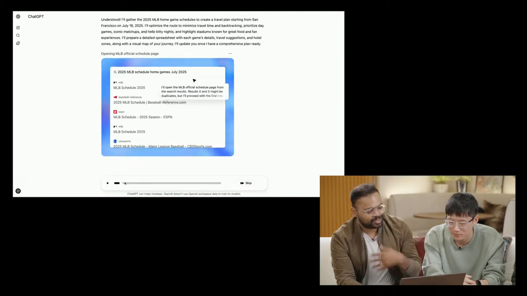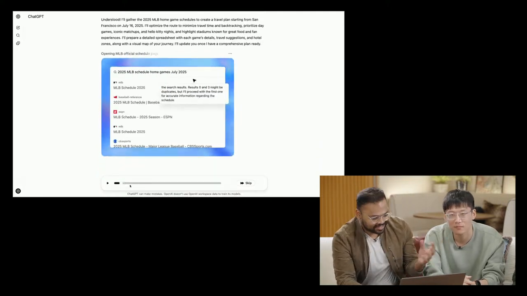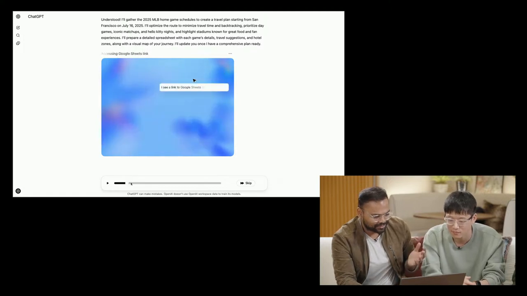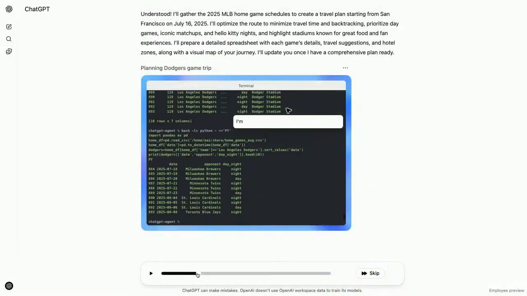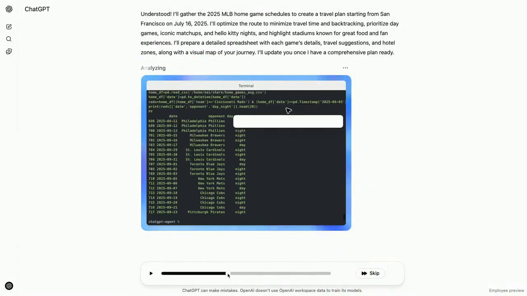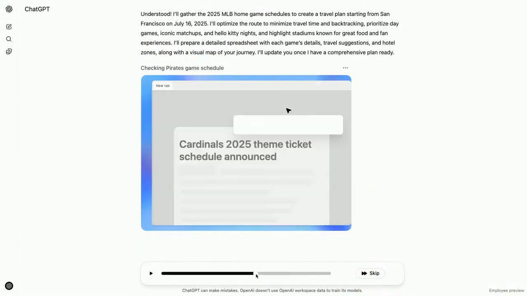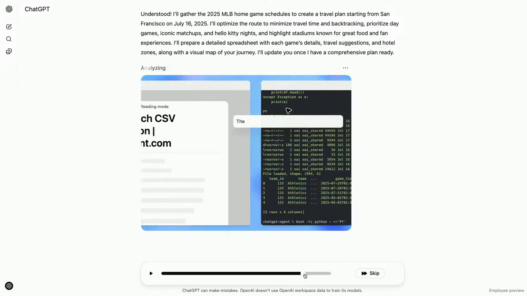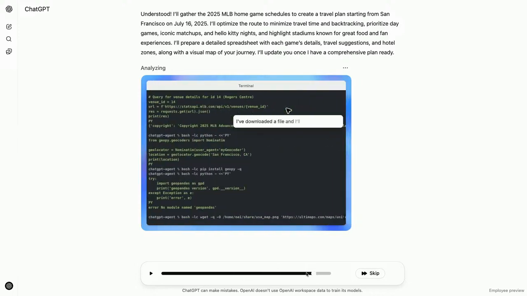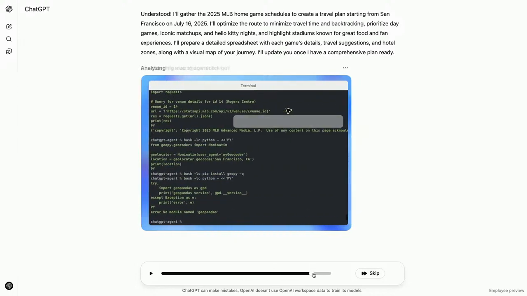So again, as we have shown throughout the live stream, it uses a multitude of tools, uses the terminal, using the browser, working through all the details. It'll probably use, again, back to the browser, figuring out Hello Kitty nights, and then sports stadium and whatnot. Oh, there you go.